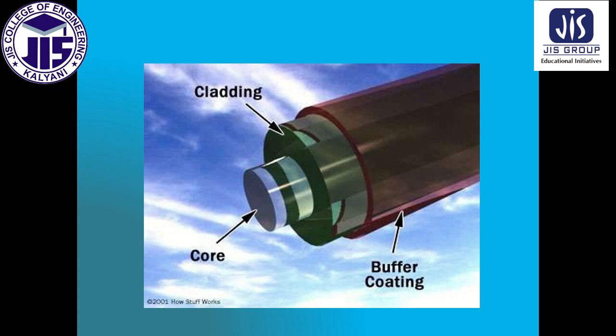No conducting medium is used here, so that the light or electromagnetic wave which is incident on the interface, we can get it back. That is the main purpose. So the core and cladding, these two are made of a dielectric medium.